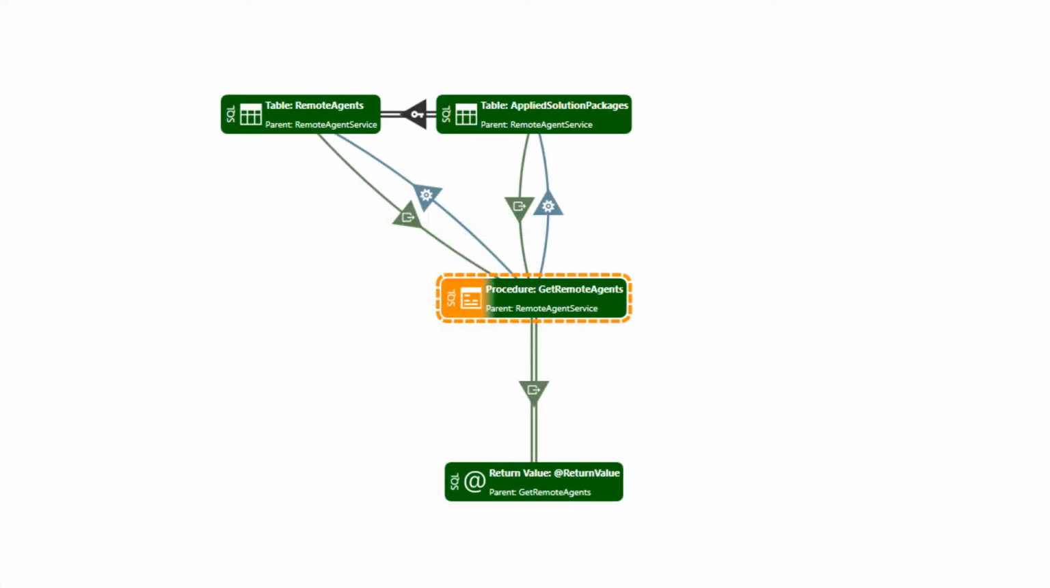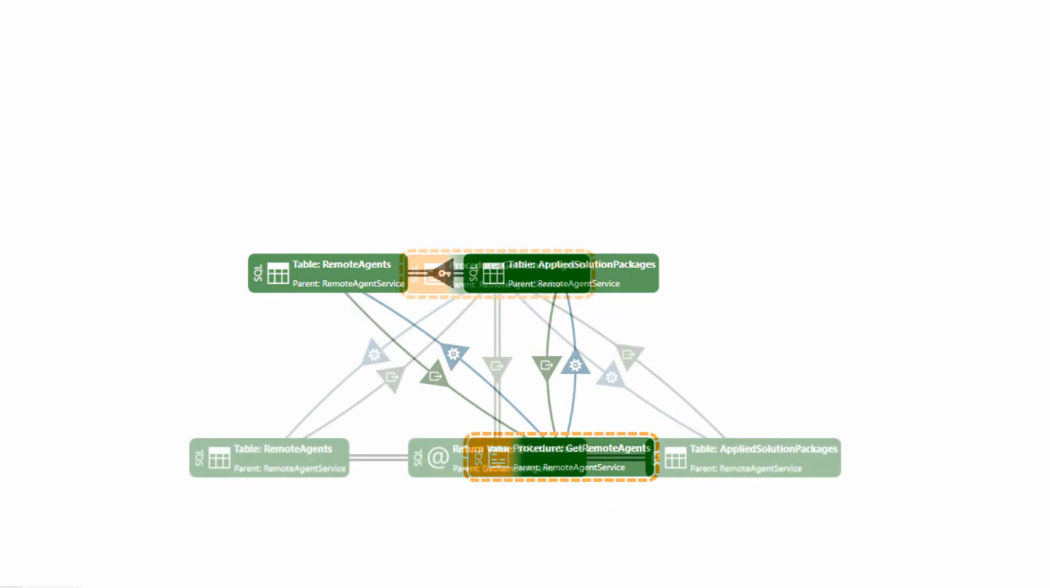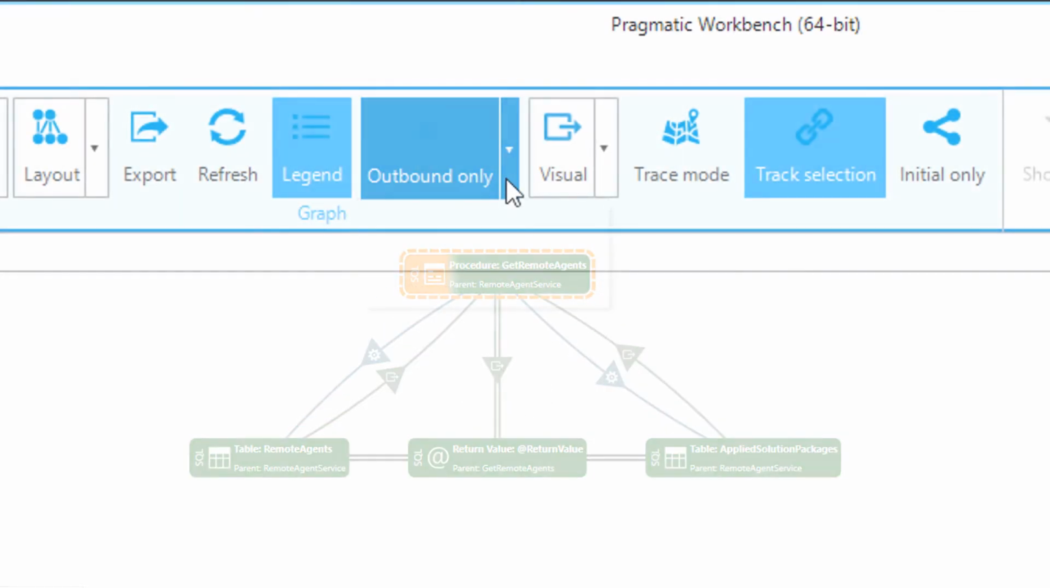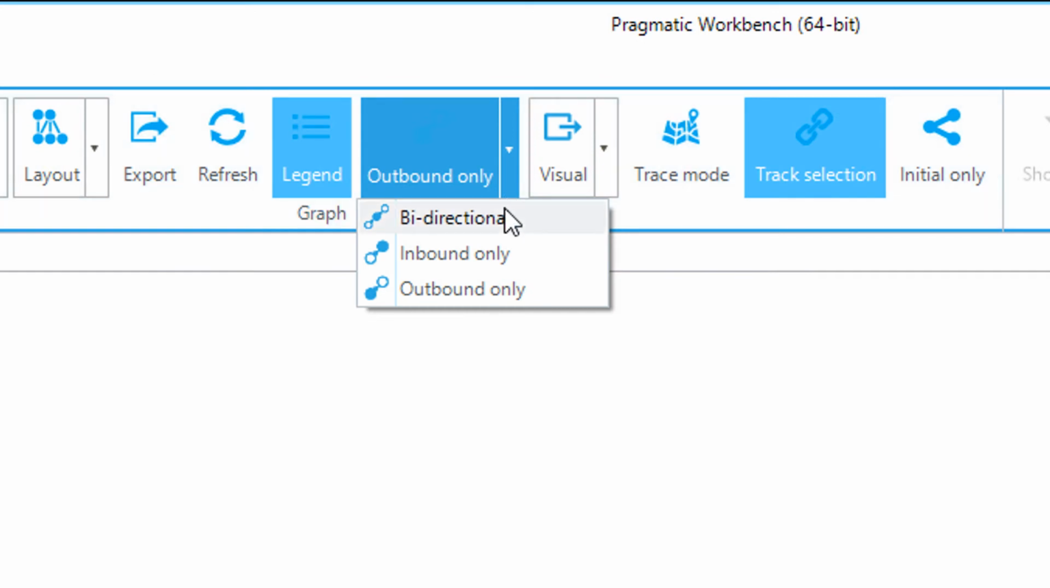Another option you have is to filter the diagram to view the dependency direction between the objects in either a bidirectional manner, this is the default, inbound to the object only, or outbound from the object only. This can be done by selecting the option from the ribbon like this.